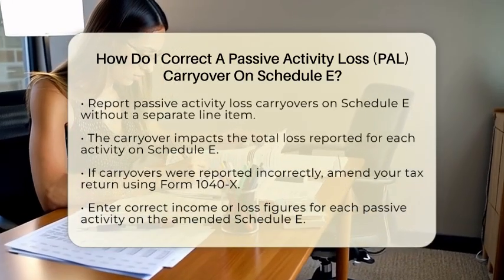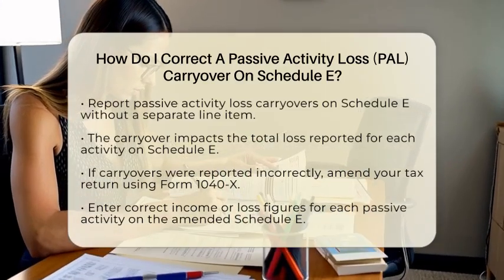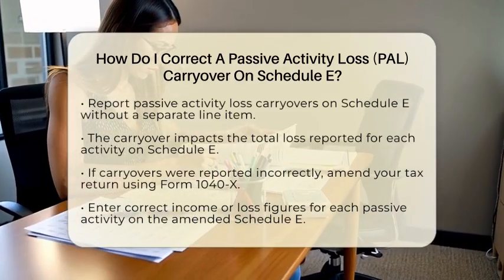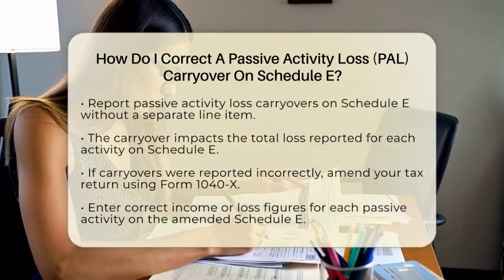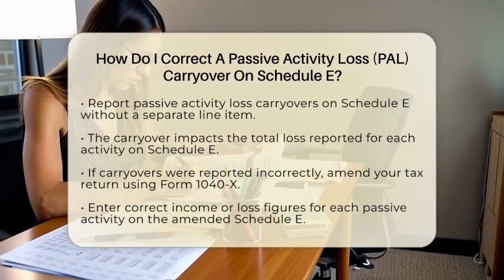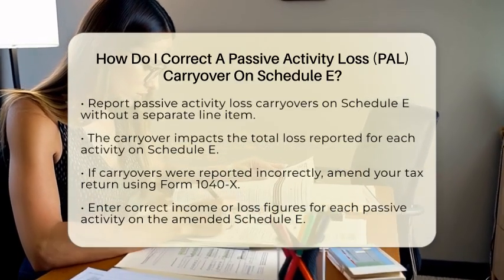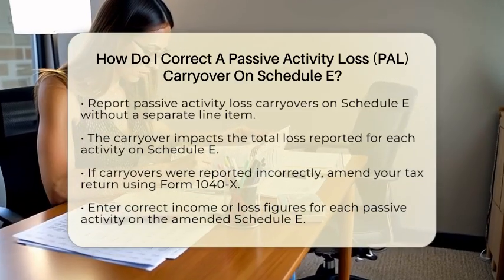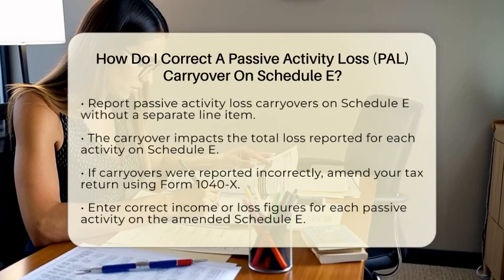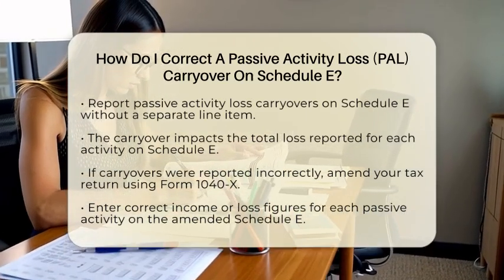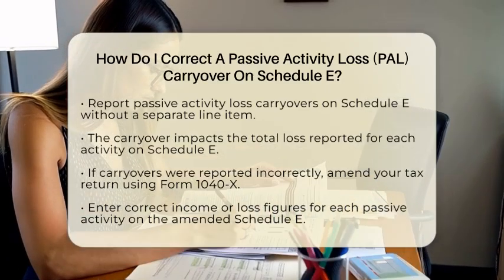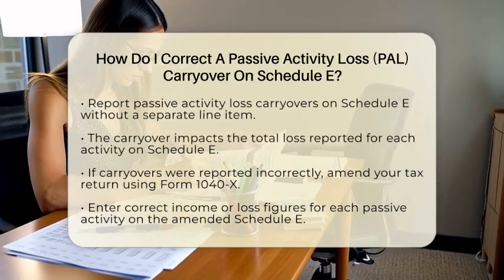When you report your passive activity loss carryovers on Schedule E, it is important to note that you do not list the carryover amount as a separate line item. Instead, the carryover affects the total loss amount you report for each activity. This calculation is done through Form 8582. If you find that your carryover was not reported correctly, you will need to amend your tax return.